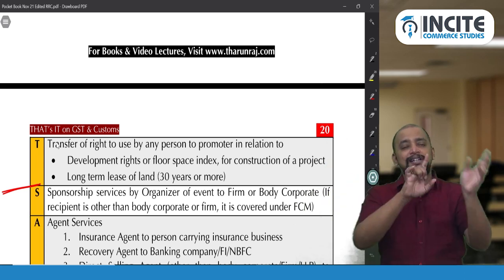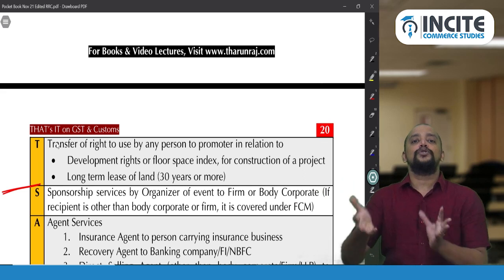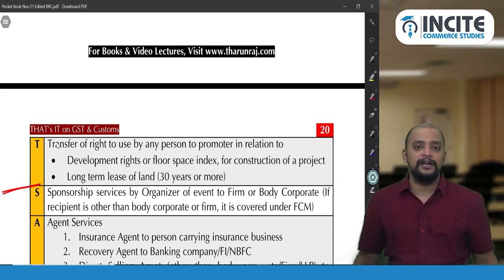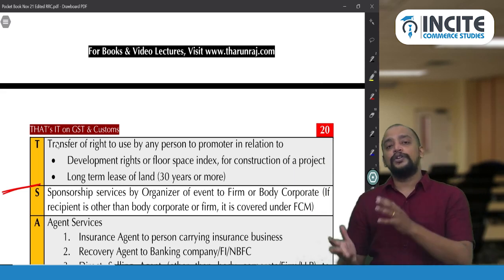Just run through: is it covered under RCM anywhere in the Central GST Act schedules? Yes, then the recipient will pay. So don't include it in the tax liability of the supplier. Only mention that the recipient is liable to pay GST under RCM. So don't include it in the value.